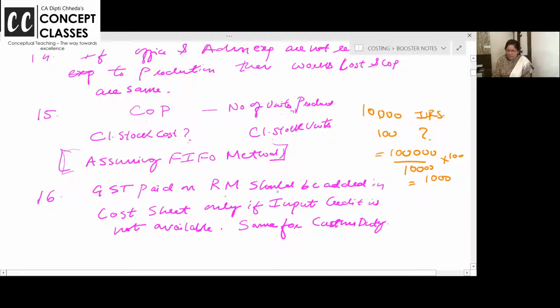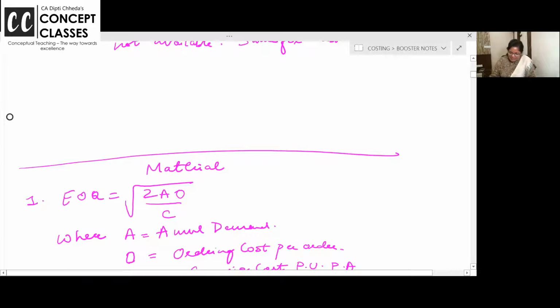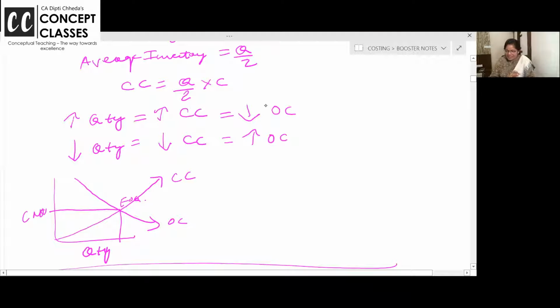GST, if it is paid on raw material, should be added in the cost sheet only if input tax credit is not taken on GST. So these are material related points.